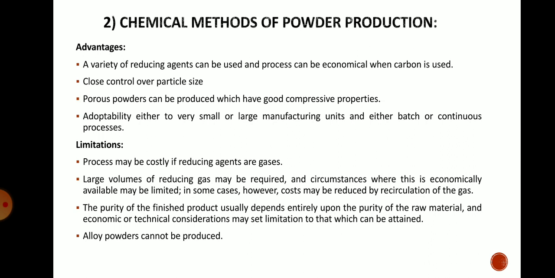Again, a few more chemical methods are also there, such as the electrolysis reaction. In this method, an electrolytic cell is set up in which the source of the desired metal is an anode, and it is slowly dissolved and deposited on the cathode, from where the deposit is removed, washed and dried. So in the electrolysis process also we can get metallic powder, but we will not see that here in detail. Just understand that electrolysis also is one of the processes to produce the powder along with this reduction oxidation reaction.